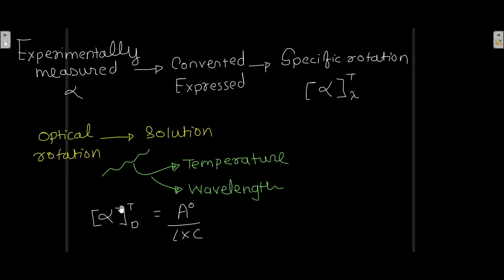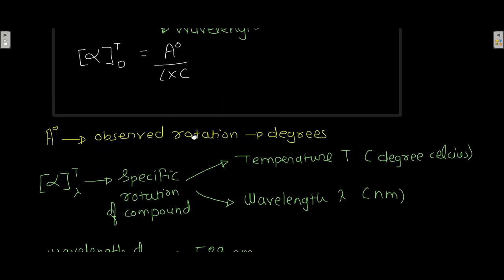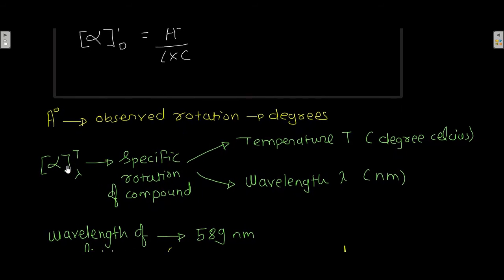alpha Td equal to A naught divided by L into C. And this A naught is the observed rotation in degrees. Then this alpha T lambda is the specific rotation of a particular compound at a particular temperature, which is measured in degrees Celsius, and at a particular wavelength of polarized light, which is measured in nanometer.